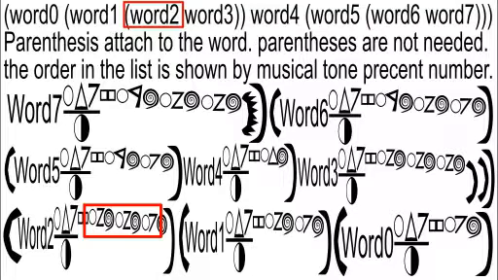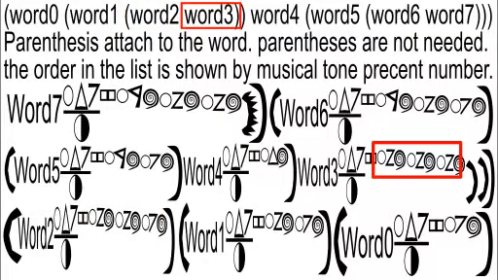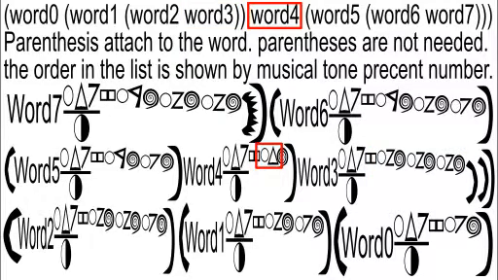Word 3, we see that the tone level has 0, 2, infinity, 0, 2, infinity, 0, 2, infinity. It's the second word of the first level and the second word of the second level and the second word of the third level. Please look at word 3's location at the top of the slide. See, word 4 only has 0, 3, infinity. It's the third word of the first level.